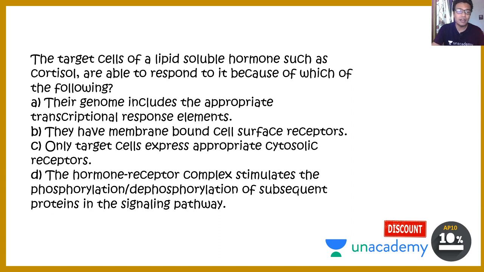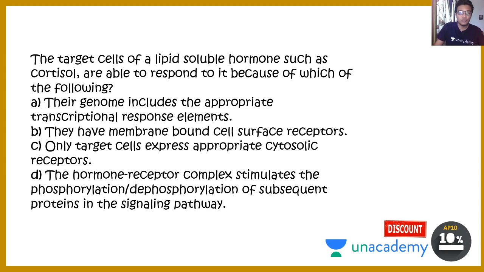Okay, let's come back to the question answer session. The first question says: the target cell of a lipid soluble hormone such as cortisol is able to respond to it because of which of the following? Their genome includes the appropriate transcriptional response element. They have membrane-bound cell surface receptors. Only target cells express the appropriate cytosolic receptor. The hormone receptor complex stimulates phosphorylation and dephosphorylation of subsequent proteins in the signaling pathway.